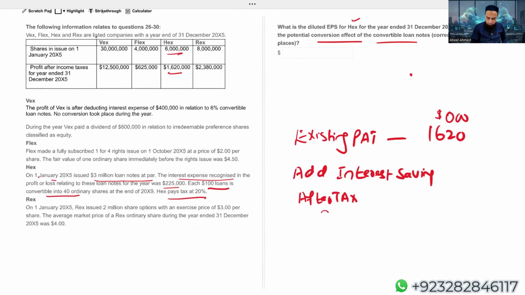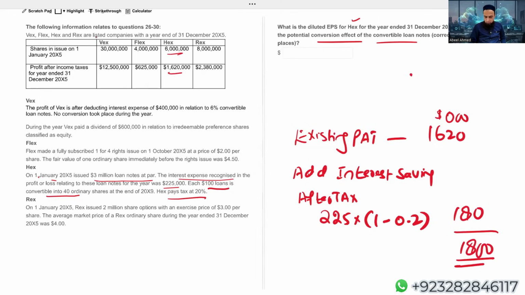The amount of the interest is 225, multiplied by 1 minus tax rate. Tax rate is 0.2. So 225 into 0.8, 180. That will give us the revised PAT. This is revised earnings. In diluted EPS, obviously, we'll be using revised profit after tax.